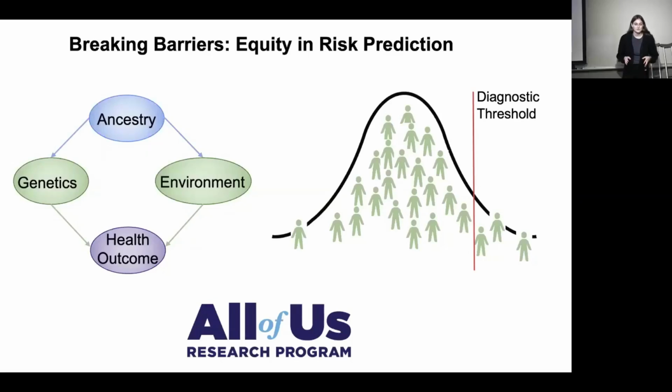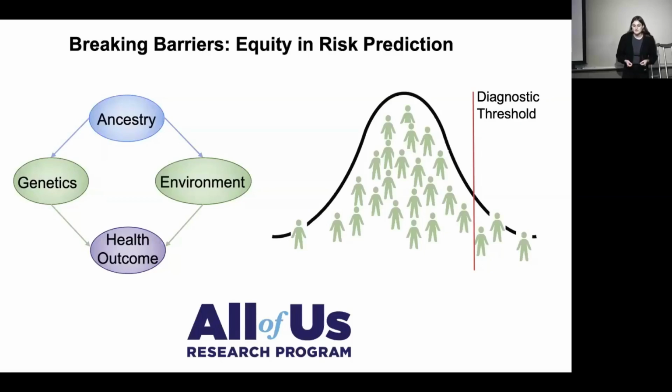Admixed individuals, or individuals who are from multiple different ancestries, is even less, around 4% of individuals. Typically, these admixed individuals are left out of studies because they don't fit neatly into these predefined, arbitrary ancestry categories that have been set. This can lead to biases, and more importantly, racial biases in interpretation of these multi-ancestry cohorts. Additionally, excluding these individuals from studies limits our understanding of the underlying health disparities or environmental effects that we see, like socioeconomic status, access to healthcare, and access to education. This can lead to biases in prediction of a health outcome for these admixed multi-ancestry cohorts.